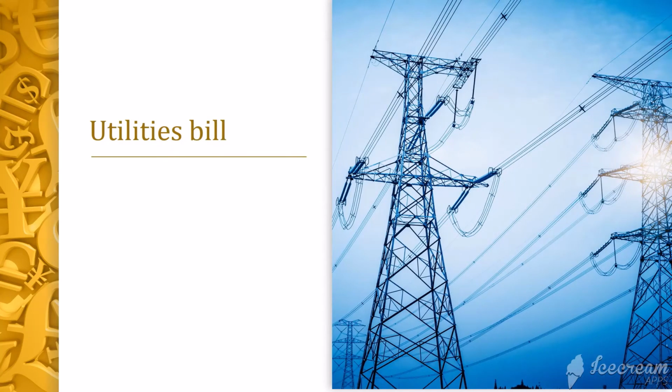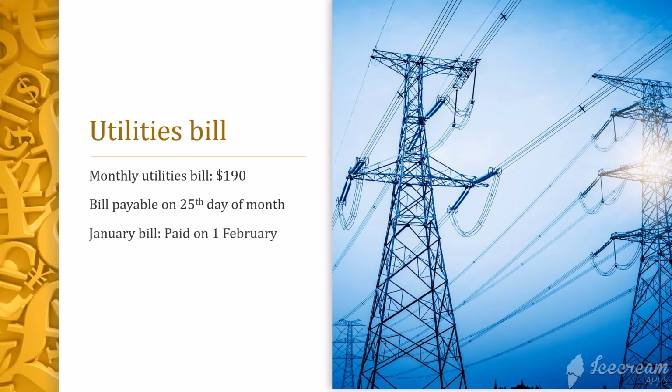The next example is utilities bill. Assume that you use utilities evenly throughout time, and the utilities bill is $190 per month. The bill needs to be settled on the 25th day of the month. Let's say for the month of January, due to unforeseen circumstances, you delayed the payment to 1st February. For the month of February, you paid the bill on time.